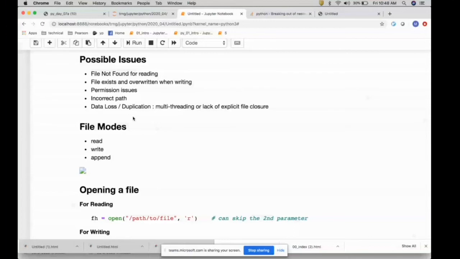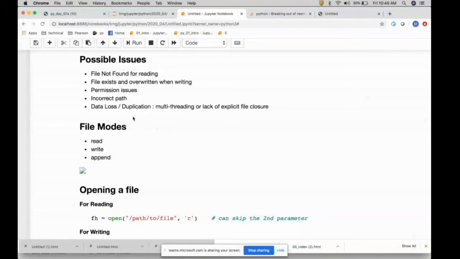And the data loss or duplication, that is something that we have seen, especially when you try to move zip files before they are actually closed, or if you are doing multi-threading and you try to write into the same file, right? Even though there are some operations where we can use file locking and unlocking, it is not that robust. So especially if you are doing a multi-threading operation, make sure that every thread has its own file. Once all the threads are done, you can merge, concatenate it at the end if you want.